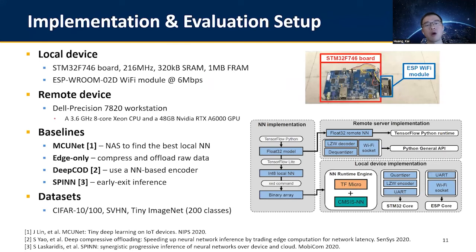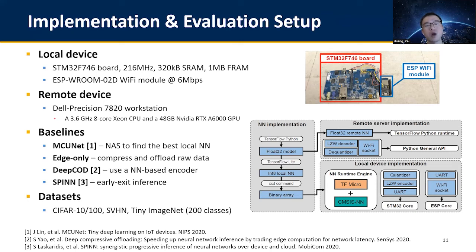We implemented our offline training procedure using TensorFlow and deployed the trained neural networks on a weak microcontroller board and a Dell workstation, respectively. In our evaluation, we use three baselines. MCUNet is the local inference method, and it uses neural architecture search to find the best local neural network within the given neural network complexity constraint.